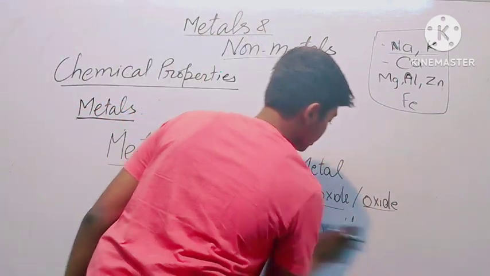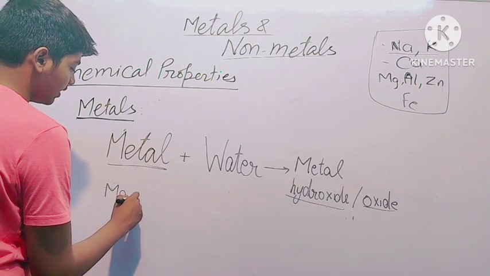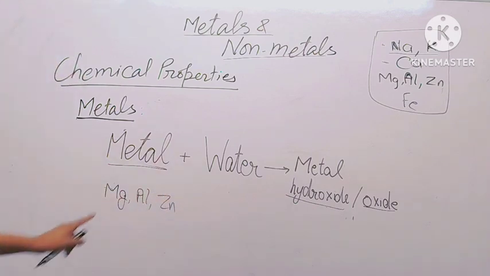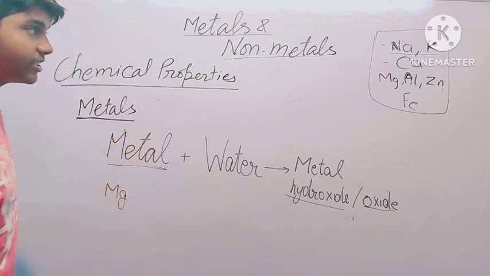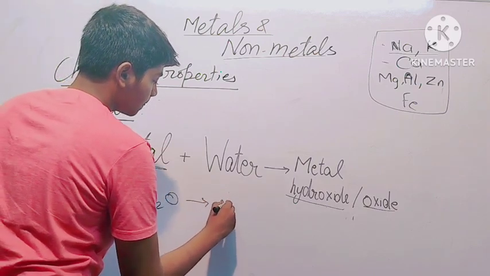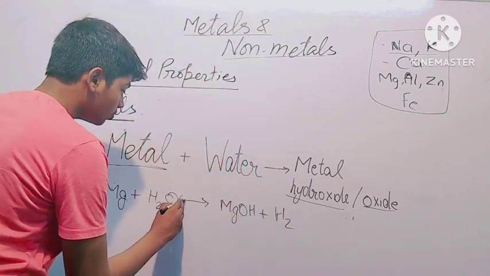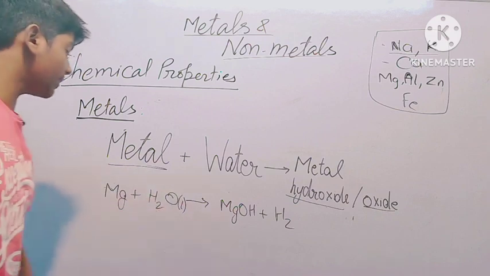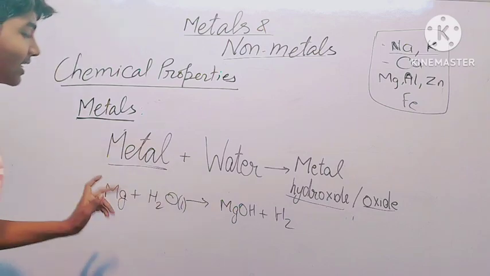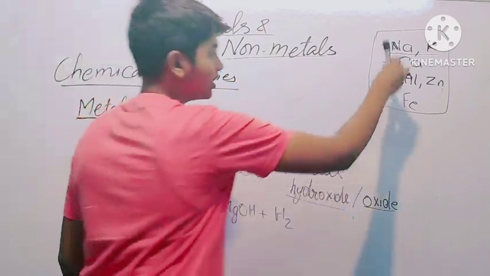So our next is magnesium. Magnesium also reacts with H2O to form magnesium hydroxide and hydrogen. But this water is not cold. This is at room temperature, the normal temperature of water. So Mg reacts with normal temperature water to form magnesium hydroxide and H2. Meaning Mg is less reactive than Na, potassium and calcium. So Mg is less reactive than all three of these.